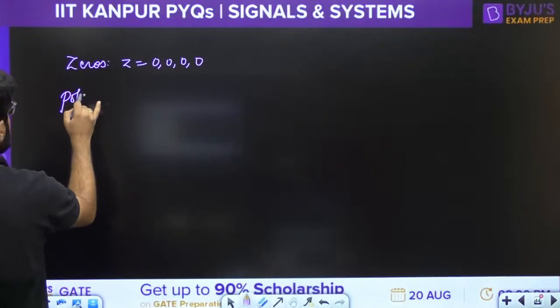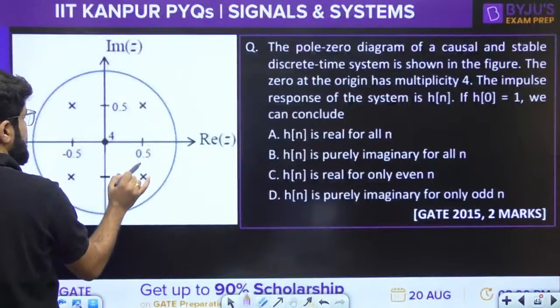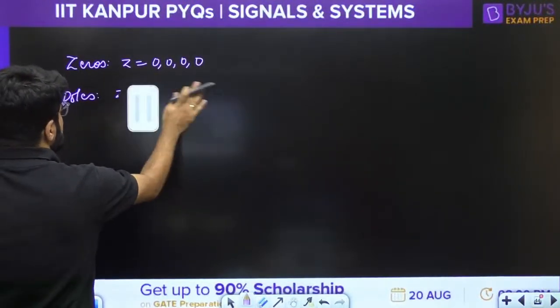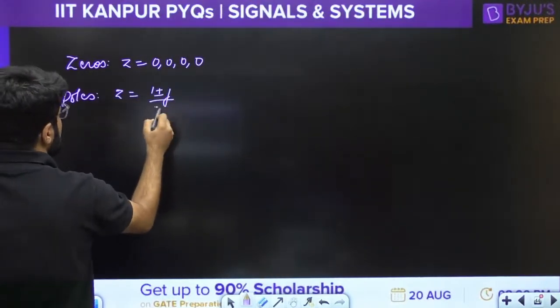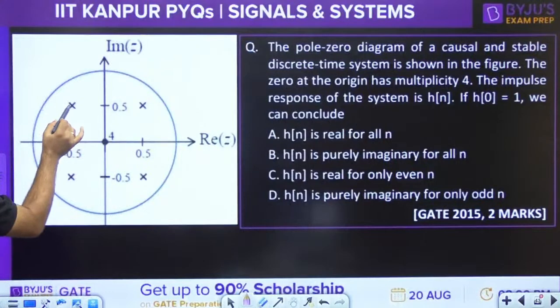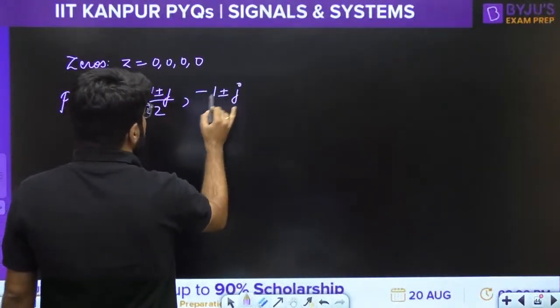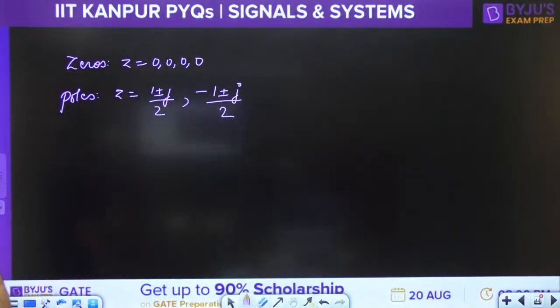What are the poles? Z is equal to 1 plus minus j by 2, and next minus 0.5 plus minus j 0.5, so minus 1 plus minus j divided by 2. These are the poles.